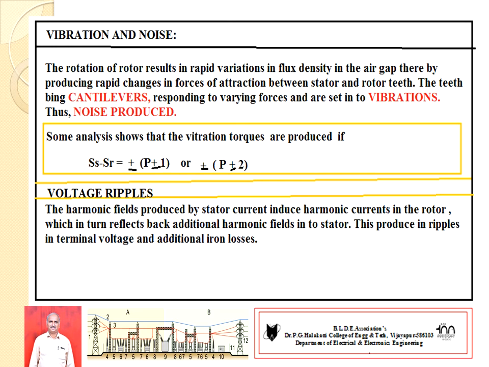This effect sheds vibrations, and it is also responsible for creating more noise. As per some analysis, these vibration torques are produced when SS minus SR equal to plus or minus P plus or minus 1, or plus or minus P plus or minus 2.